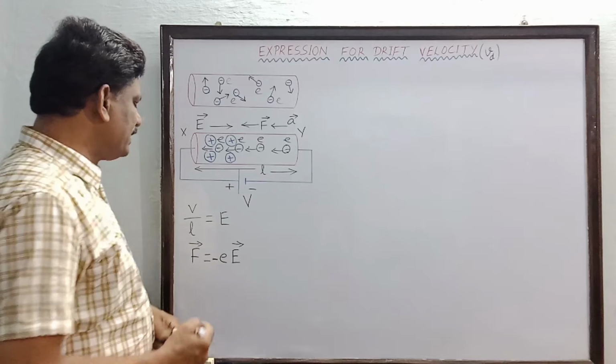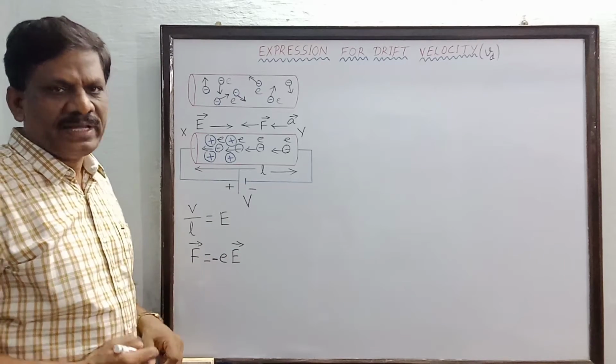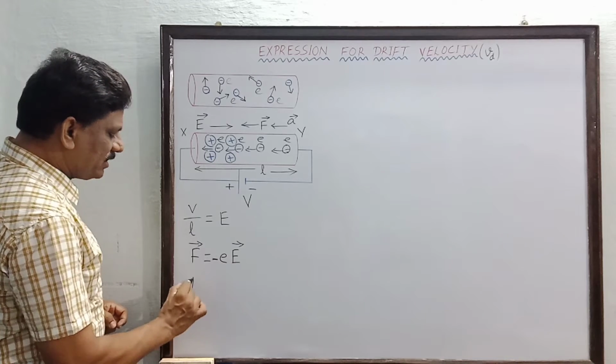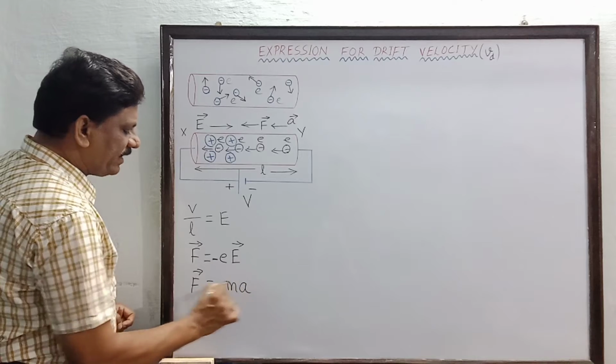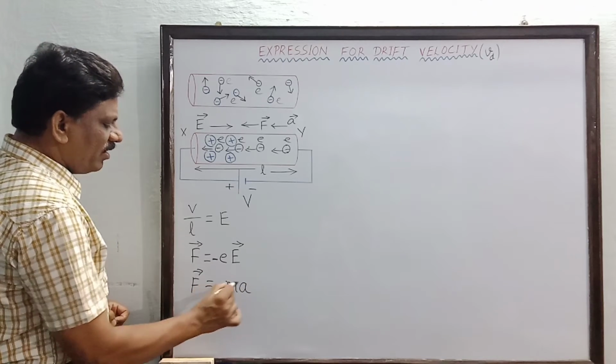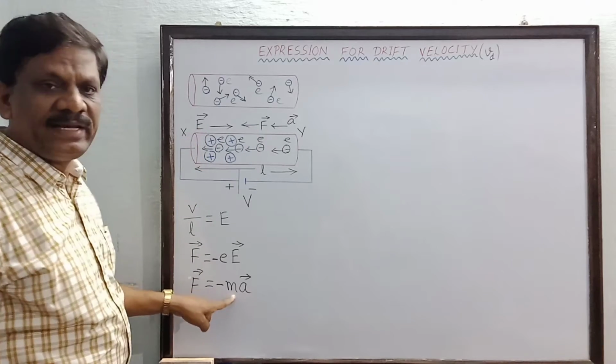Okay students, now this is the expression for the force acting on the electron. But force is also equal to mass into acceleration. This acceleration also is opposite to the direction of the electric field.